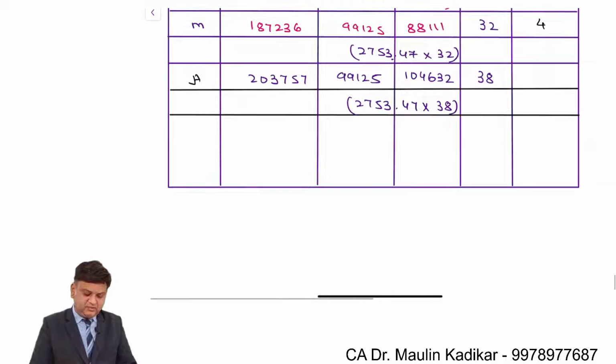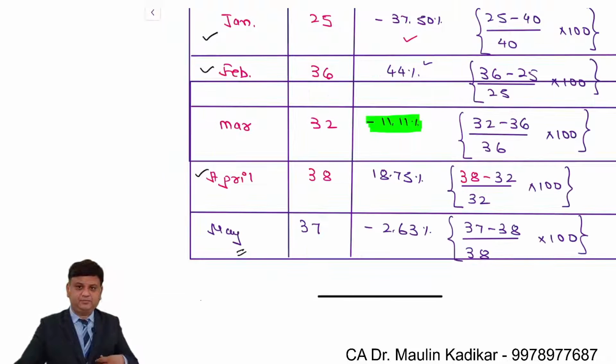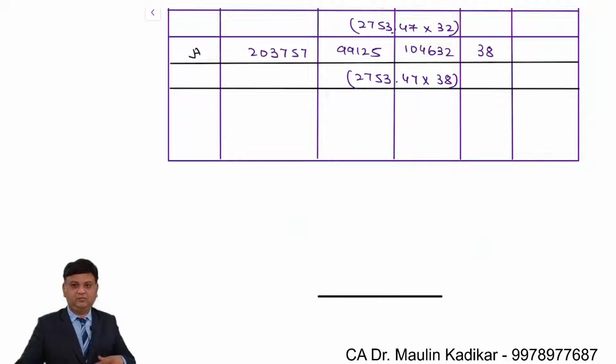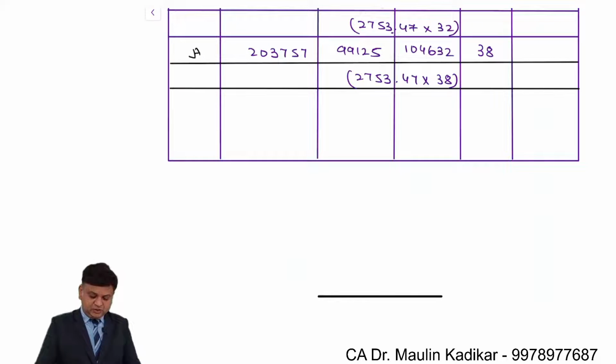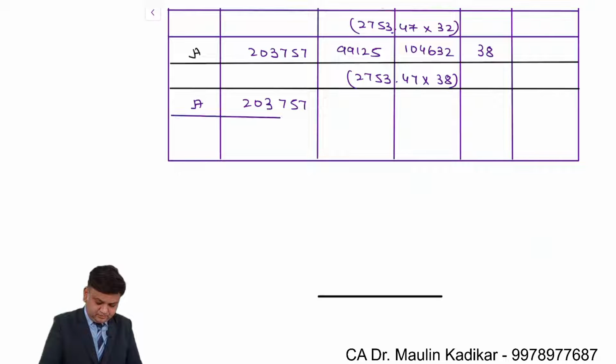Okay. Now, as far as the March to April is concerned, NAV changes by 18.75 percentage, which is more than 15 percentage. So we are required to do reshuffling of the portfolio. Total value is 2,03,757 divided by 2.